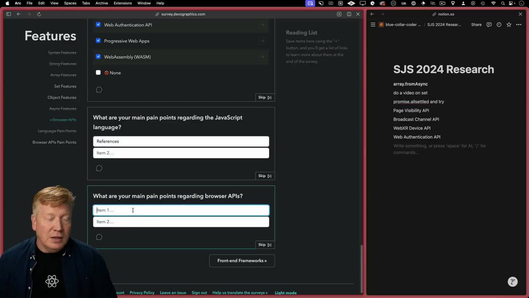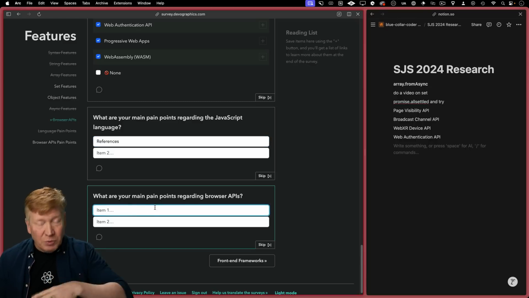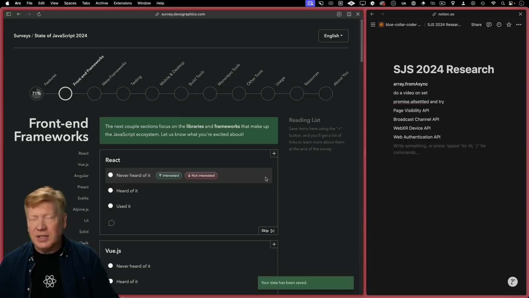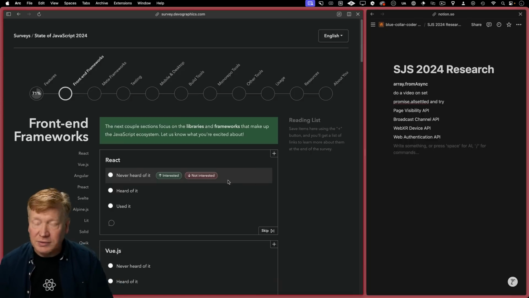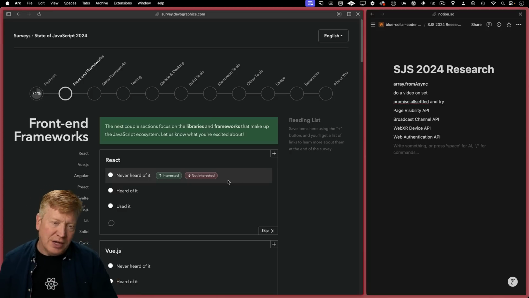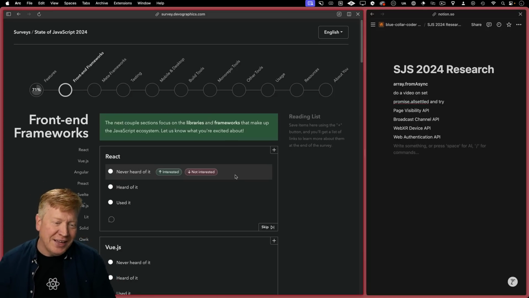Okay, I've done a couple videos on that. So if you want to search around my videos for memory management, you definitely should. If you don't know what references are or how they work in JavaScript, then watch those videos. Main pain points regarding the browser APIs, inconsistency. And that's probably just an artifact of just over time. We used to use functions that returned error, and now we use promises. Okay.